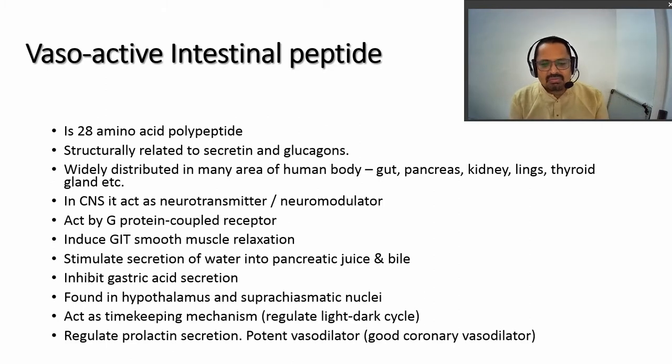Found in hypothalamus and suprachiasmatic nuclei, it acts as a time-keeping mechanism, mainly the regulation of the dark and light cycle. It regulates the prolactin secretion and is a potent vasodilator, good as a coronary vasodilator.